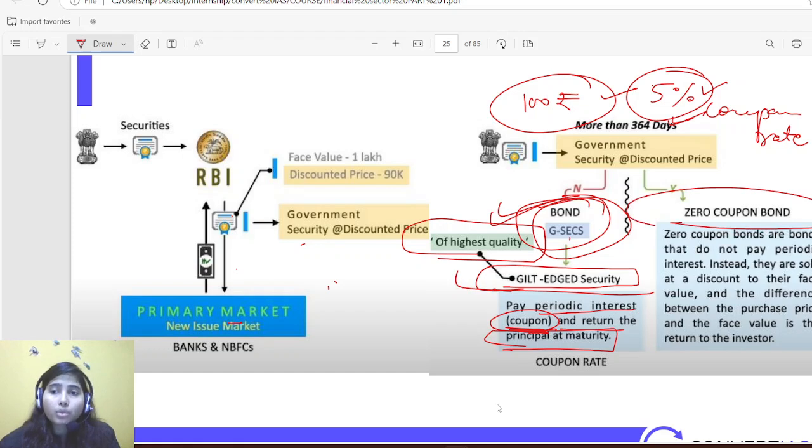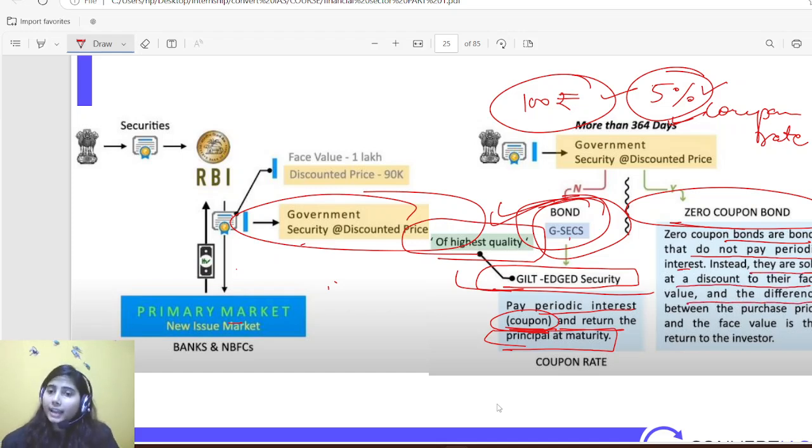Then second is zero coupon bond. Zero coupon bond means issuing at a discounted price. Okay, simple, similar to this one. Zero coupon bonds are bonds that do not pay periodic interest. Instead, they are sold at a discount to their face value, and the difference between the purchase price and the face value is the return to the investor.